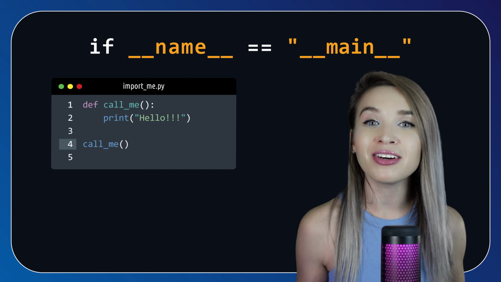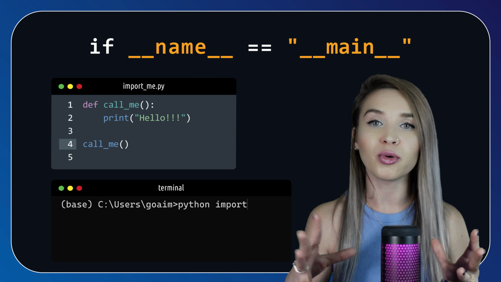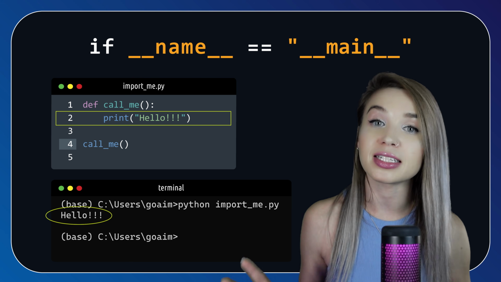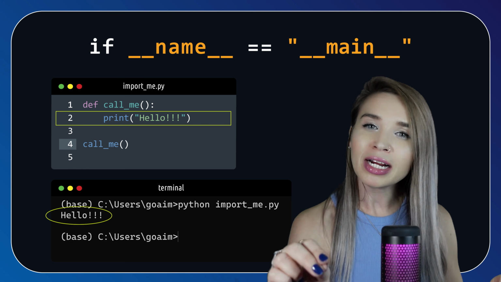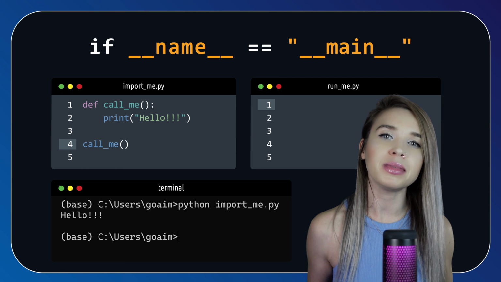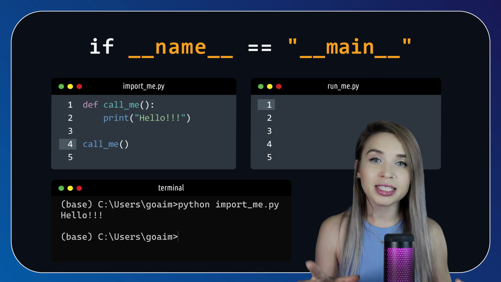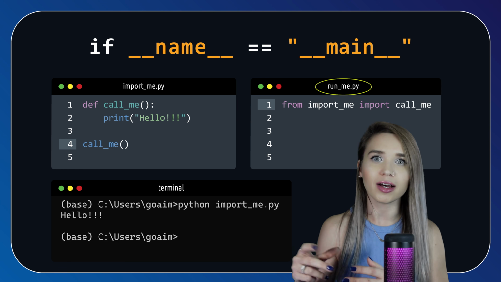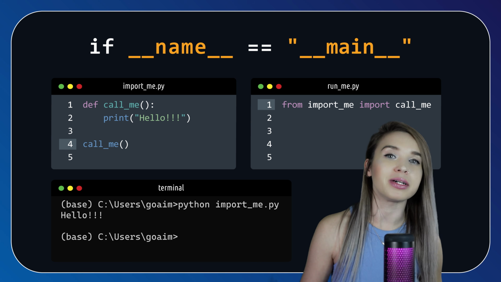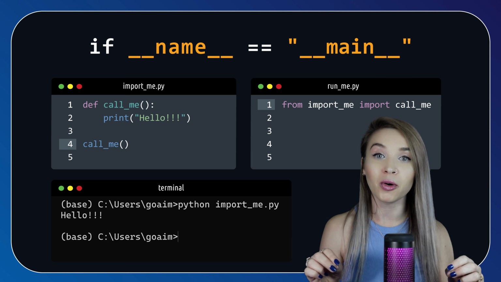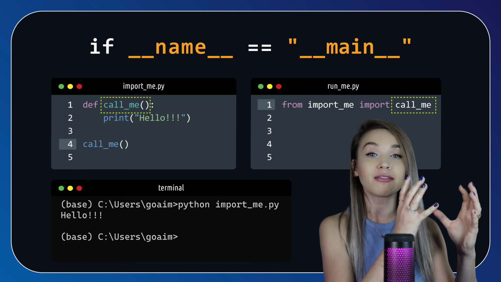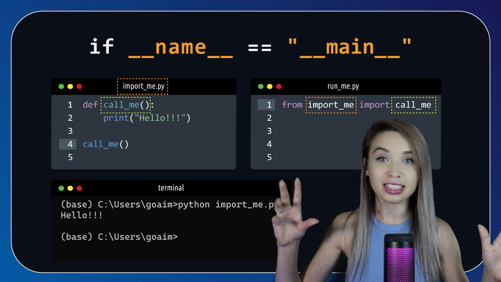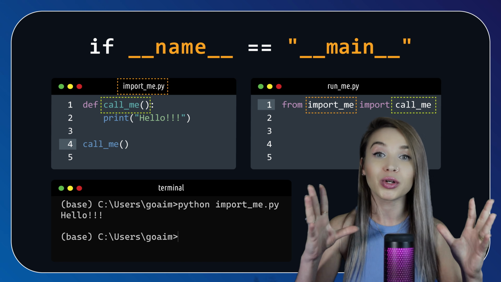Now, when we run this file in our console with python importme.py, we get our print statement and everything works as expected. However, what if we add another file to the mix? So let's say that in addition to importme.py, we have runme.py. And the only purpose of this new file is to import the callme function from the importme module. There is no other need in this file and there's no other code involved.